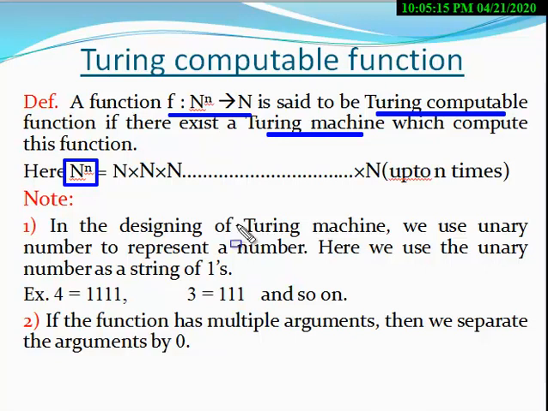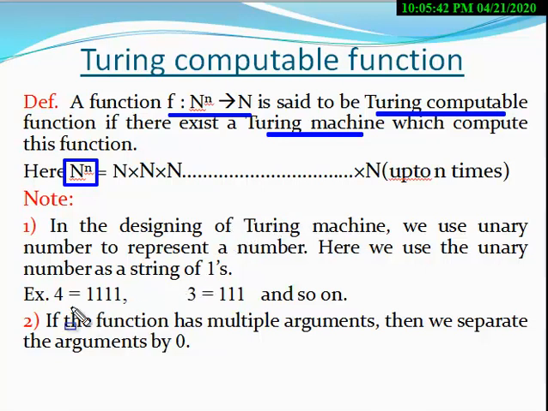When you have to construct a Turing machine corresponding to a function, you have to pass the input arguments in unary form. So all the numbers passed into the function when you design a Turing machine will be in unary form.